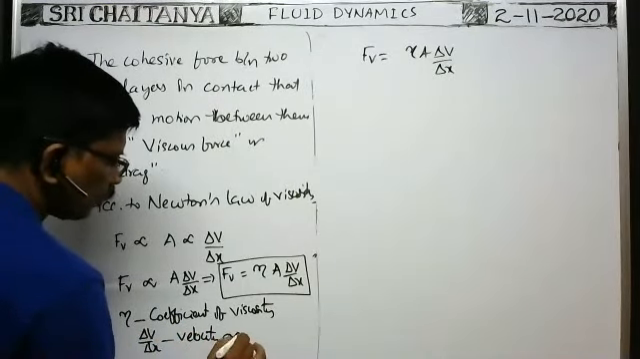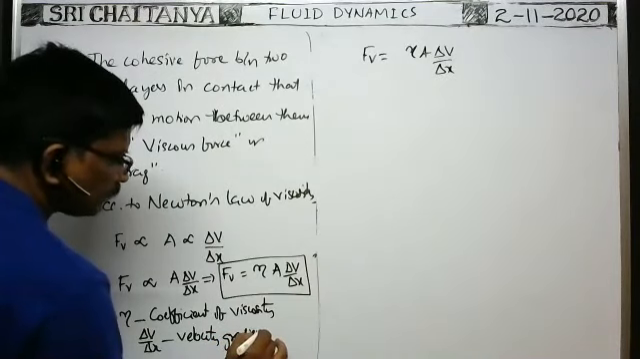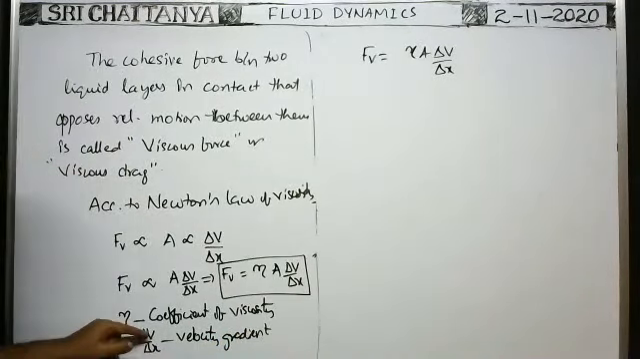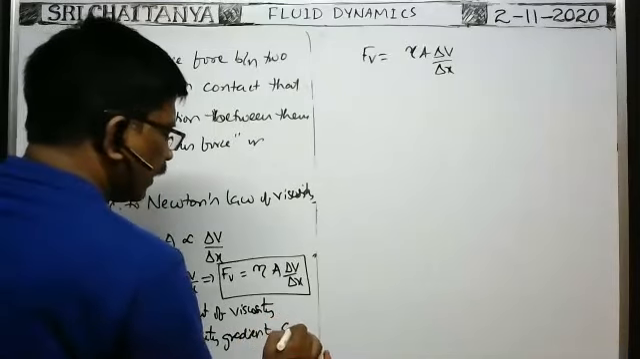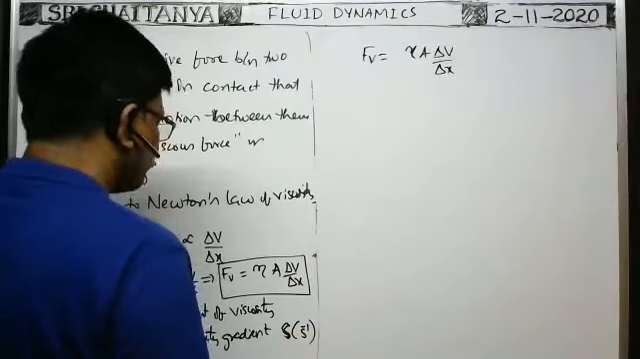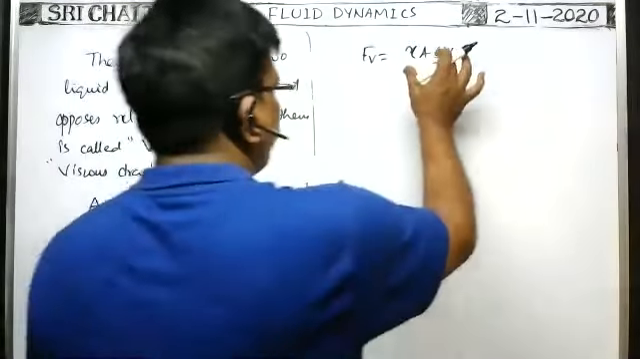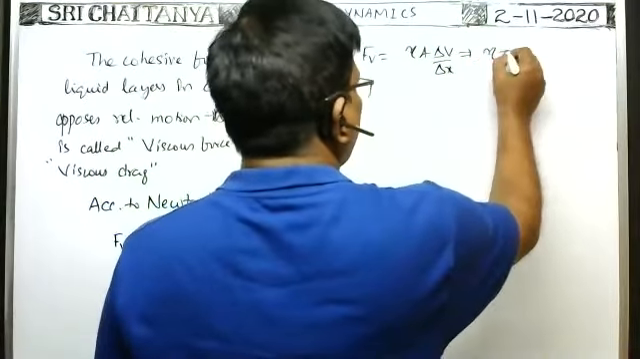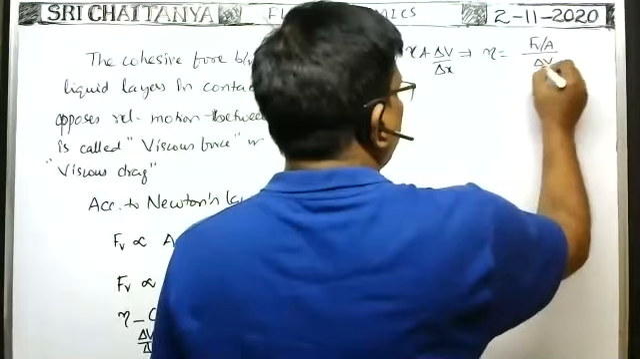So what is the SI unit of velocity gradient? Here, change in velocity means meter per second, divided by meter, means per second. Per second is the SI unit of the velocity gradient. Now from this formula, coefficient of viscosity eta is equal to Fv by A by delta v by delta x.